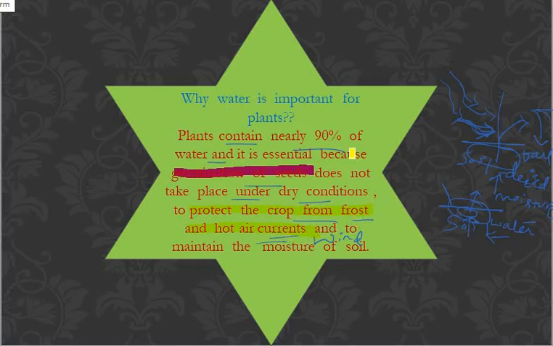Frost means you can say to maintain the temperature to be normal. Frost is nothing but ice conditions. In order to overcome this frost, the soil needs some moisture in it to overcome the frost and air currents.